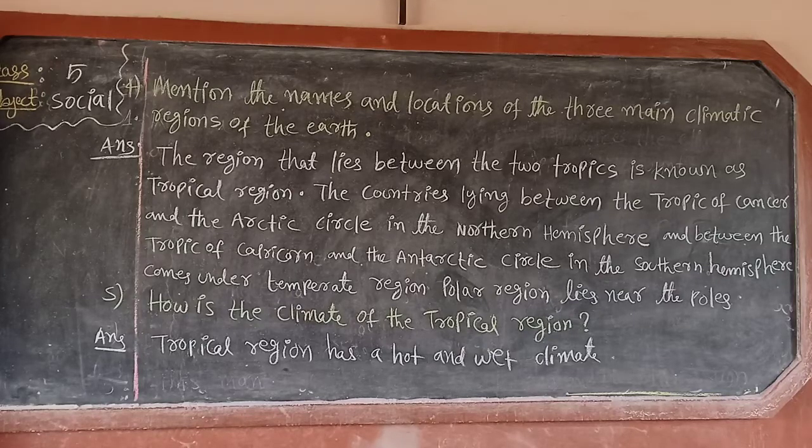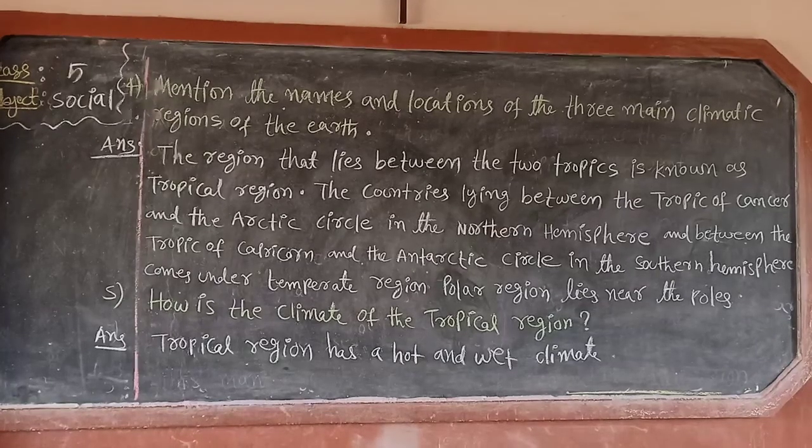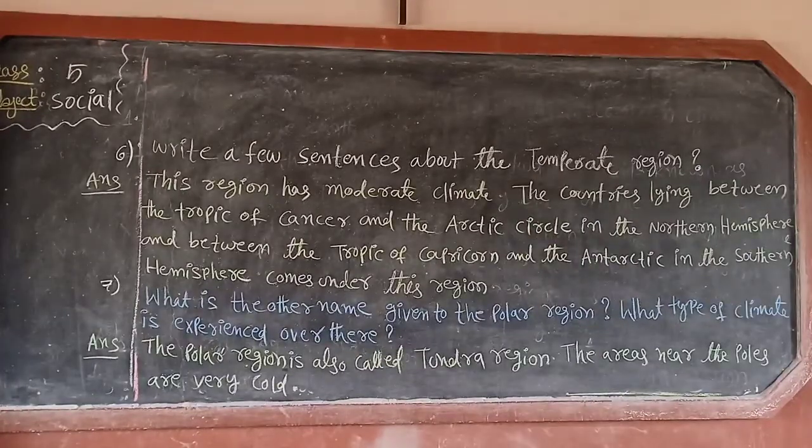Next, fifth question. How is the climate of the tropical region? It means which type of climate is there in the tropical region. So answer is tropical region has a hot and wet climate. This is the fifth question answer. Now let us see the sixth and seventh question answers. Now look at the sixth question. Write a few sentences about the temperate region.